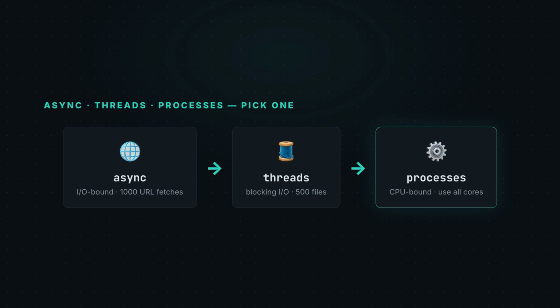And processes for CPU-bound work, real number crunching like resizing 1,000 images. Because separate processes sidestep the GIL and use every core you've got. Simple version. Waiting, reach for async or threads. Computing, reach for processes.